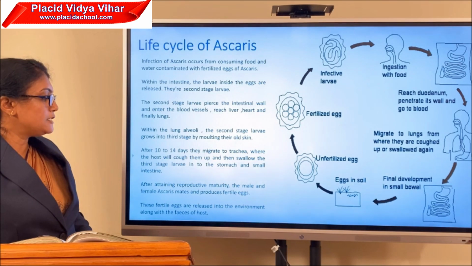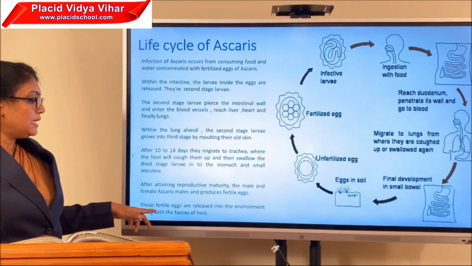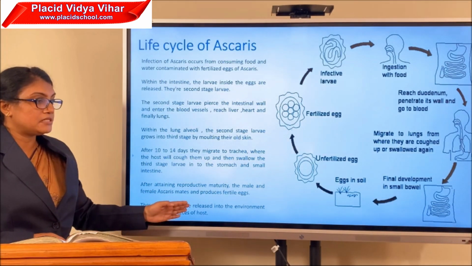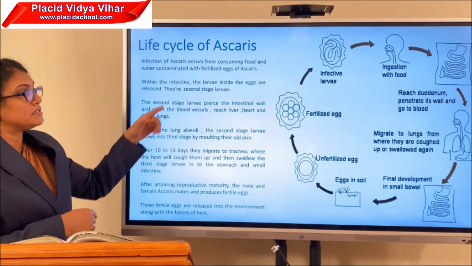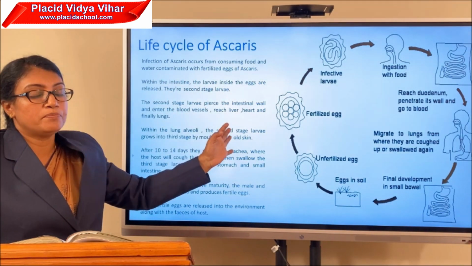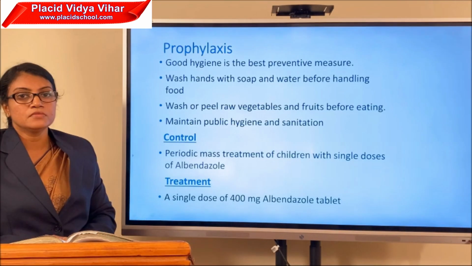The females produce fertilized eggs. These fertilized eggs are released into the environment along with the feces of the host. Likewise, the life cycle continues. It again contaminates the soil, food particles, etc. and enters the human body.